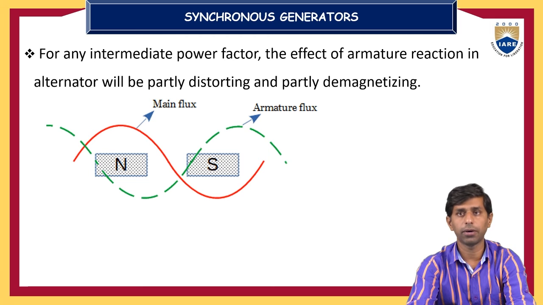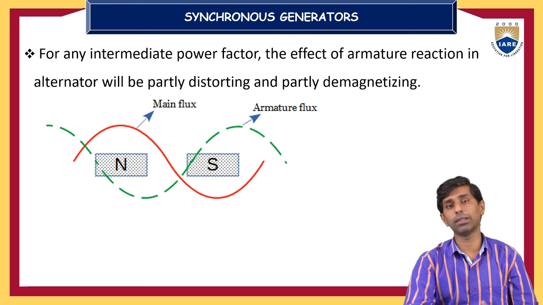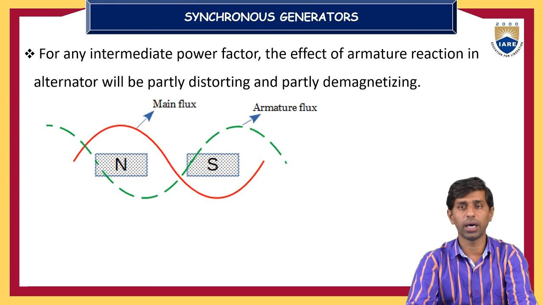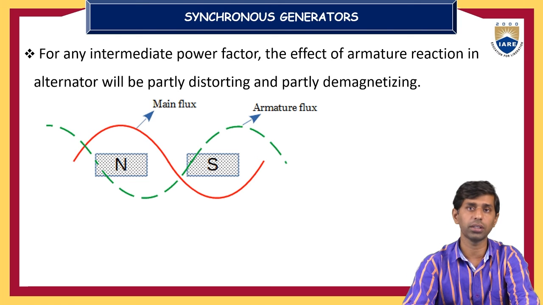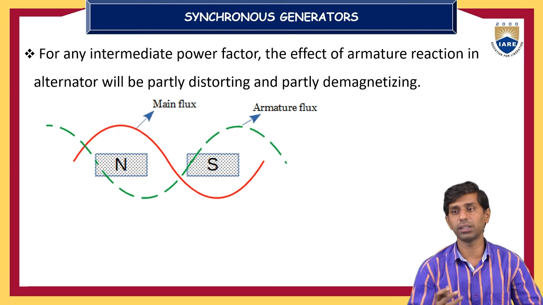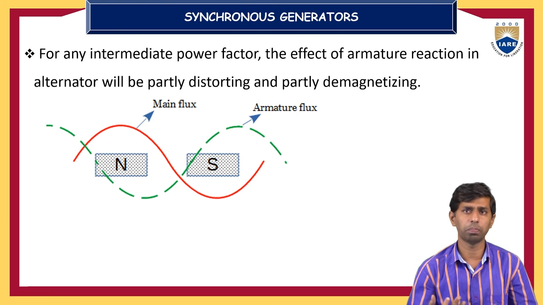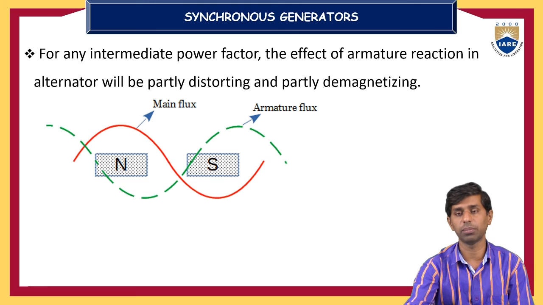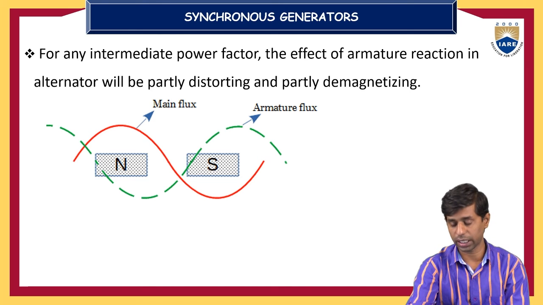For any intermediate power factor, the effect of armature reaction in the alternator will be partly distorting and partly demagnetizing. So it is not exactly a zero leading or zero lagging power factor. It is not exactly the demagnetizing and not exactly the cross magnetization effect. It will be a partly distorting effect as well as a demagnetization effect if the load is not absolutely zero leading or zero lagging power factor.